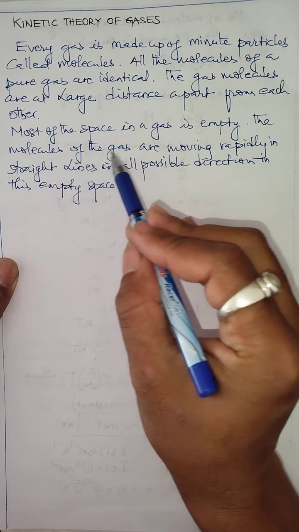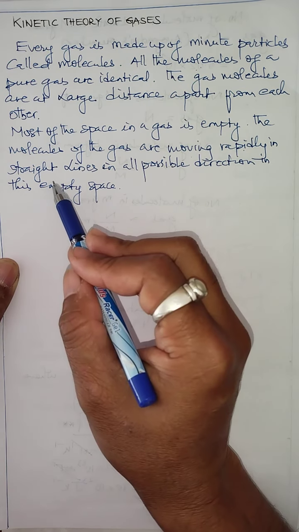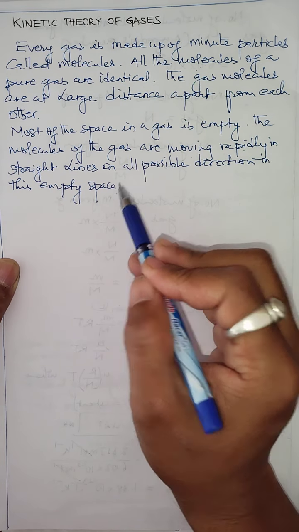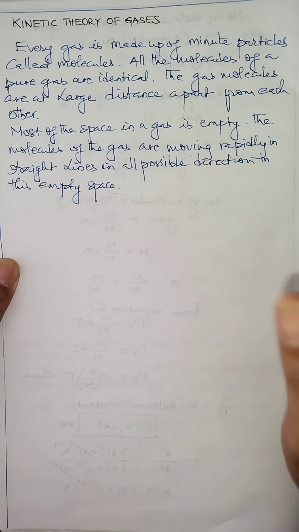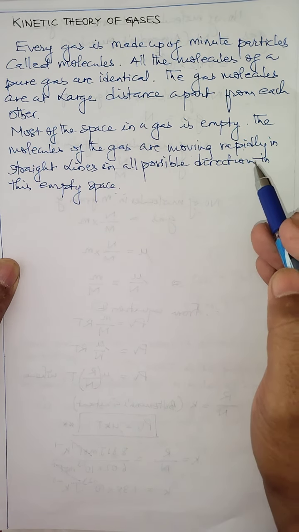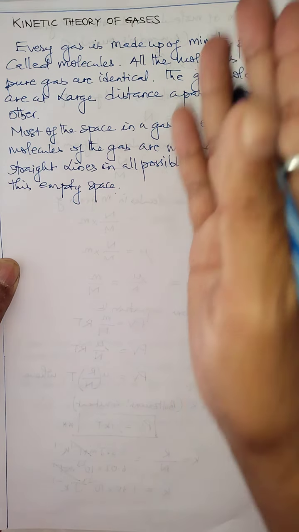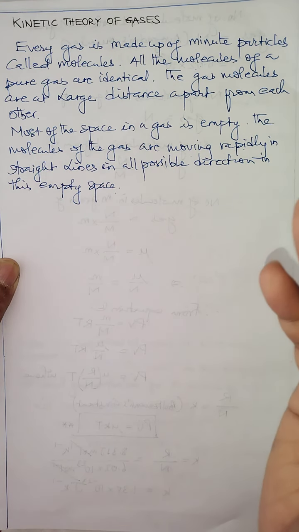That's why the molecules of the gas move randomly, in straight lines in all possible directions, in this empty space. Most of the space of the gas is empty, so that empty space is utilized by the molecules to move rapidly in straight lines, and all the molecules do not move in the same direction; they move in all possible directions. That means their motion is a random motion.